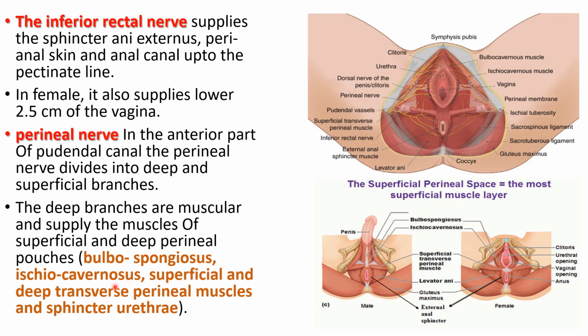Then superficial and deep transverse perineal muscles, we can see here the superficial transversus perineae, and sphincter urethrae. So these are the muscles which are supplied by the deep branches of the perineal nerve.